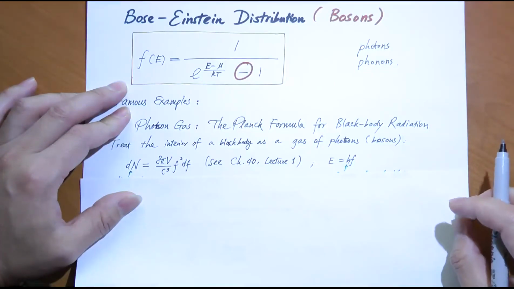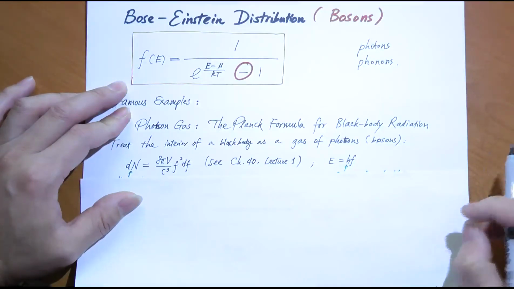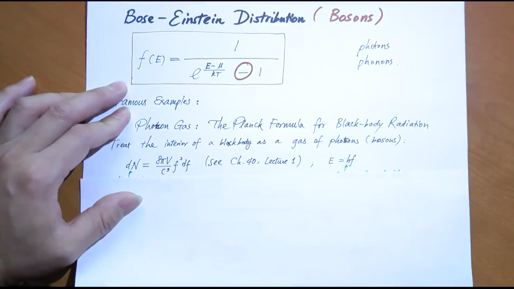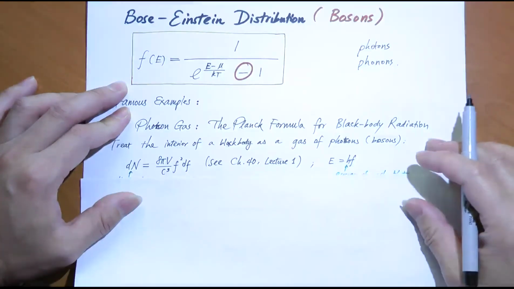How much is the total energy of radiation within this chamber, whose frequency is between f and f plus df? We looked at this example before, but now we're going to examine this from a brand new perspective. That is, we treat these electromagnetic radiations as a gas of photons.